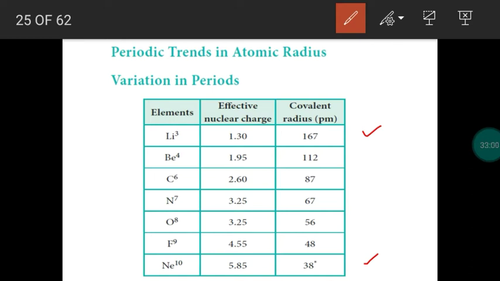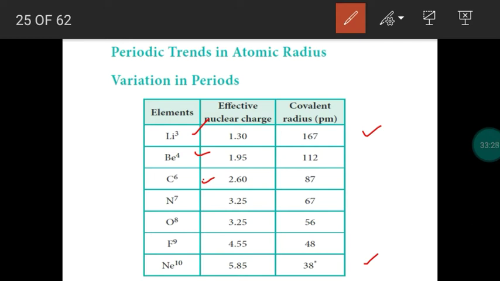This is mainly due to electrons being added in the same shell. When we move from lithium to beryllium, it has one more extra electron. Lithium has atomic number 3, only 3 electrons. Beryllium has atomic number 4, so it has 4 electrons. So one more electron in beryllium is added in the same valence shell, second shell. Then if you take carbon, atomic number 6, 6 electrons. So the extra electrons are added in the same shell.